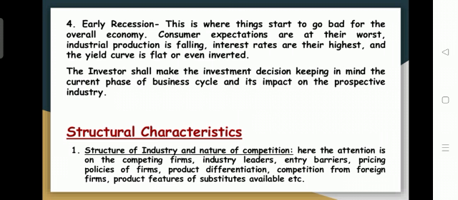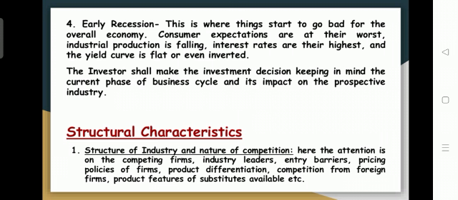Meanwhile, there are some characteristics that need to be considered under industrial analysis. The first one is the structure of the industry and the nature of competition. Some structural characteristics are going to be considered for conducting industry analysis. Under that, first one, structure of industry and nature of competition.